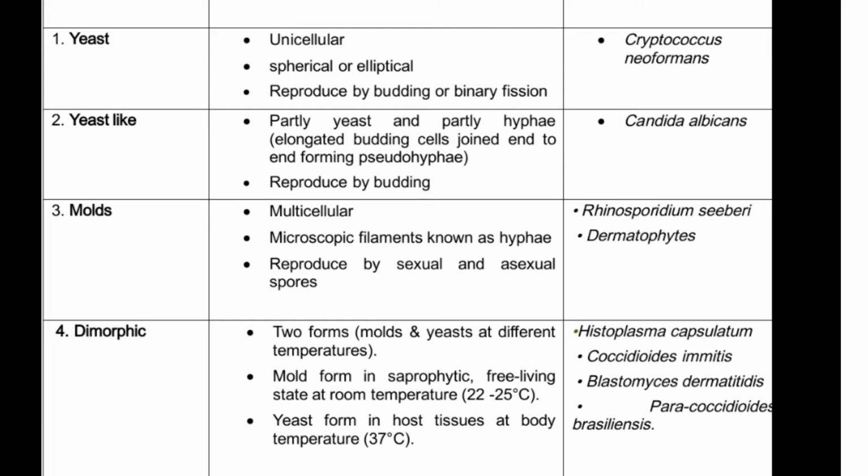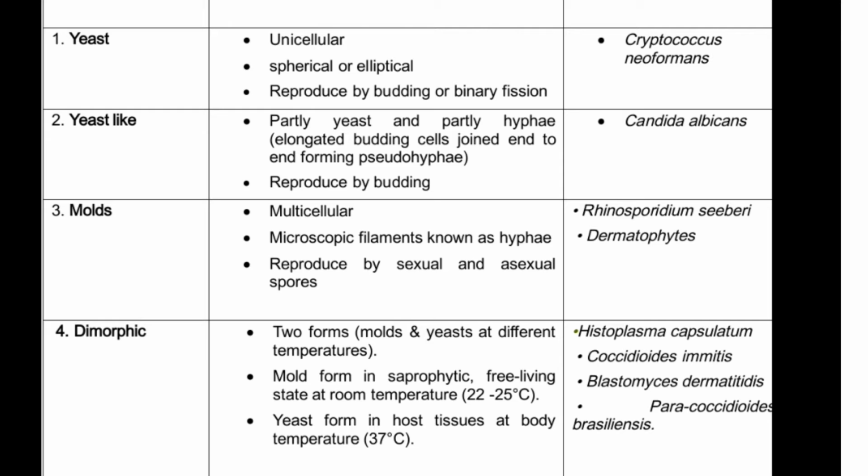So there may be a question like the difference between yeast and mold. Yeast is unicellular, whereas mold is multicellular. Yeasts are spherical or elliptical in shape, whereas mold has microscopic filaments known as hyphae. Yeast reproduce by budding or binary fission, whereas mold reproduces by sexual or asexual spores. Examples of molds are Rhinosporidium seeberi and dermatophytes.